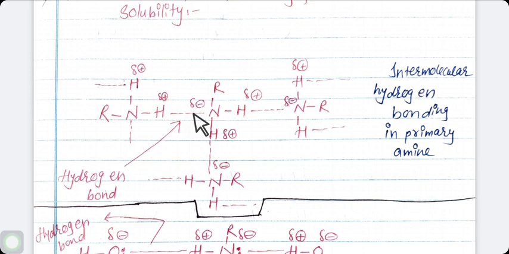Students, the boiling point of amines is in the order: primary amine has greater boiling point than secondary amine and then tertiary amine.